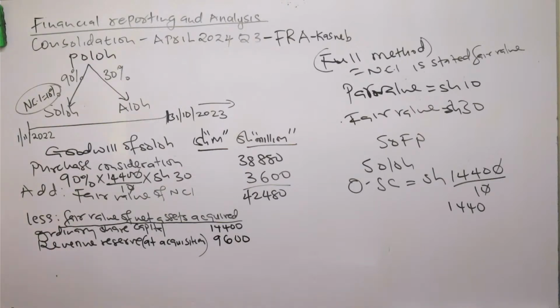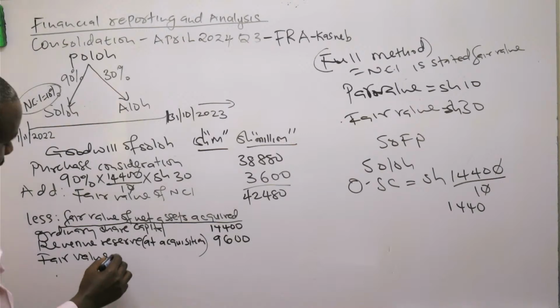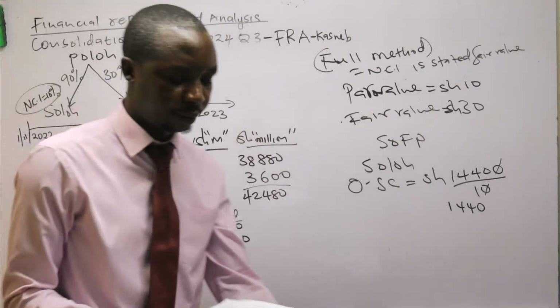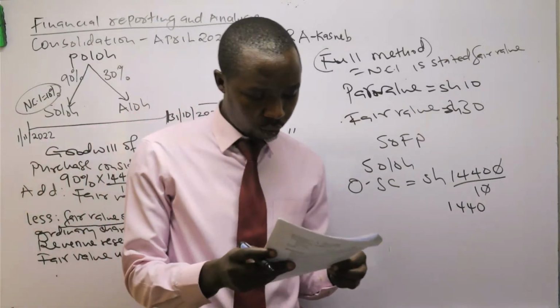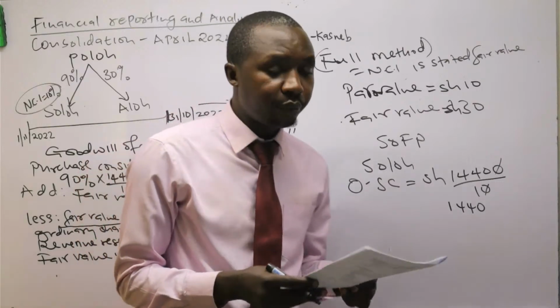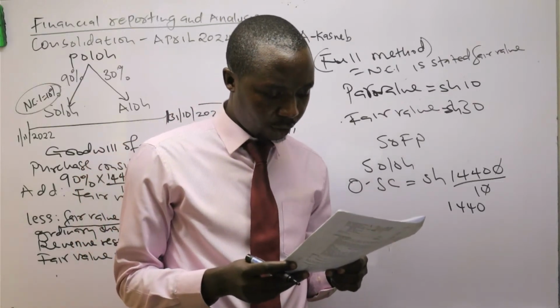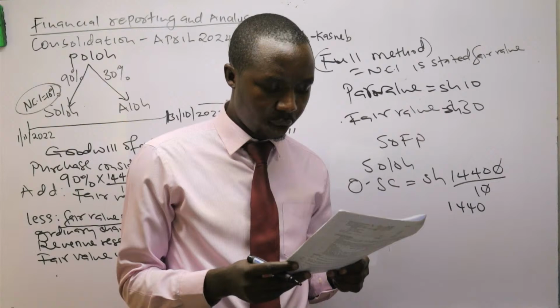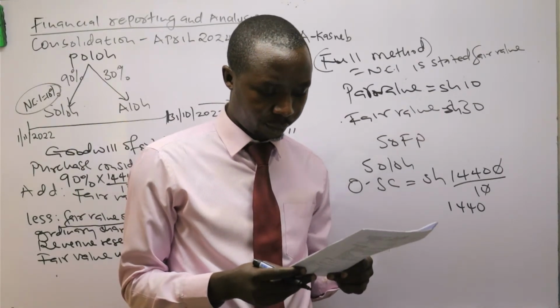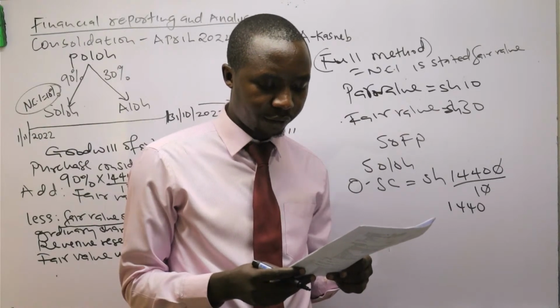Next, you need to check the fair value uplift, the one I explained about, the fair value uplift on the assets. That is in note 6 and note 5 consecutively. In note 6, they said on 1st November 2021, Soro owned an investment property that had a fair value of 1,440.